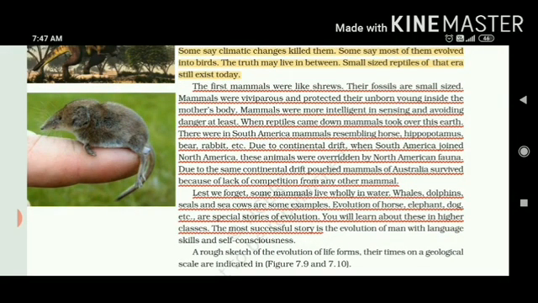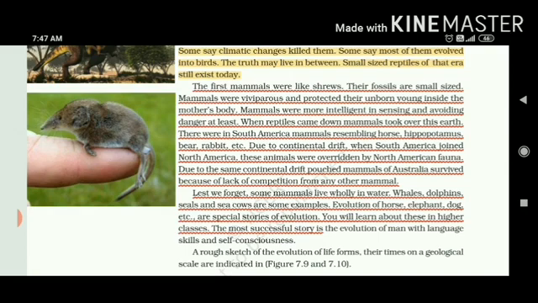Their fossils are small sized. Mammals are generally viviparous, which means they give birth to young ones and protect their unborn young one inside the womb of the mother, so that the fetus gets protected inside. So mammals are the most intelligent.